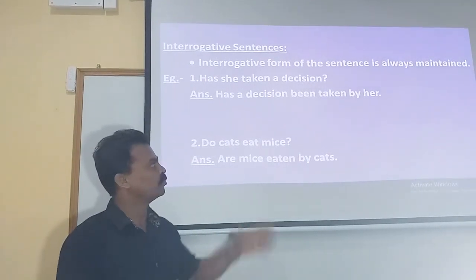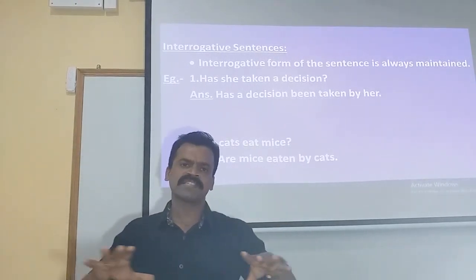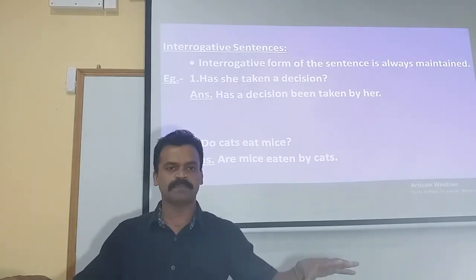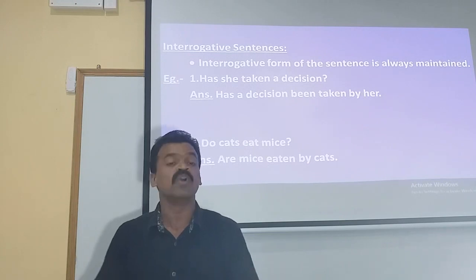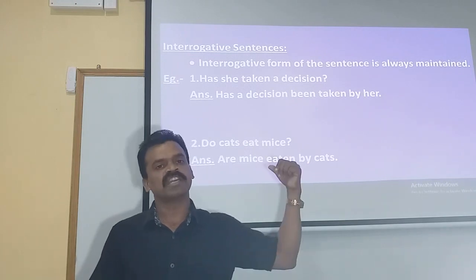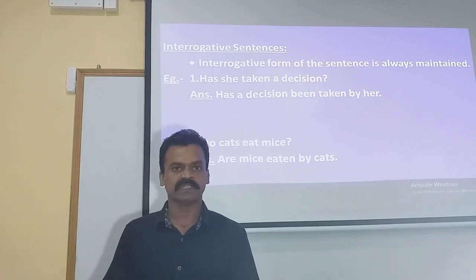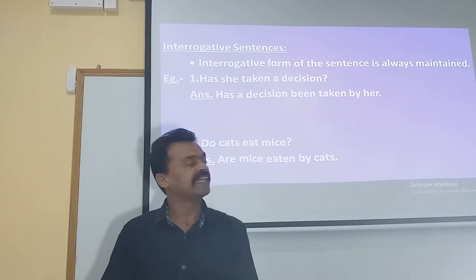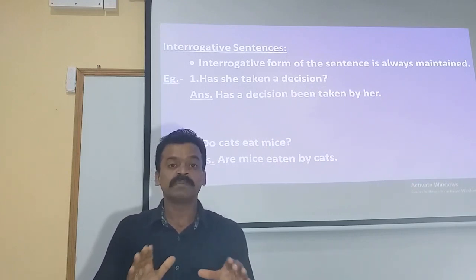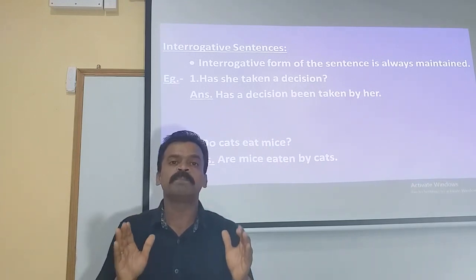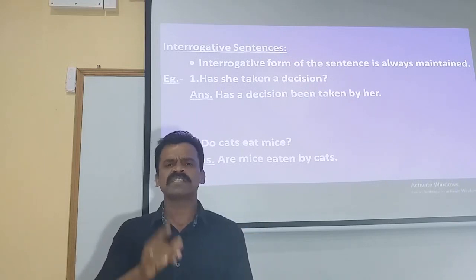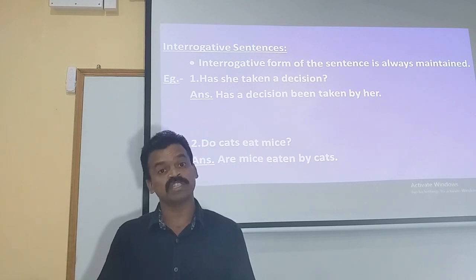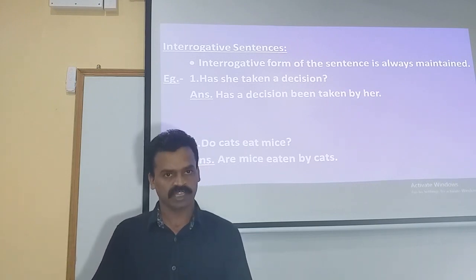Once again, let us move on to the rule here. The rule is exactly the same as what we had seen in the previous class. The same rule will be applied when the statement is an interrogative statement. The only point to be remembered is that the interrogative form of the sentence is always maintained, which means the auxiliary verb will be placed before the subject. That's the only point to be remembered when you convert an active voice sentence into passive voice when the given statement is an interrogative statement.